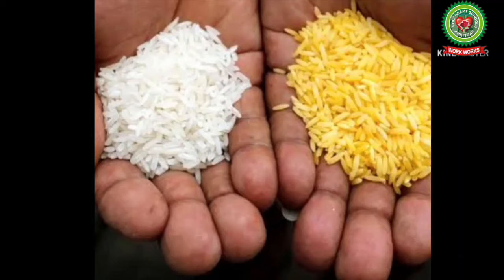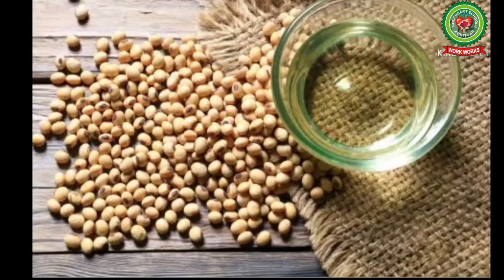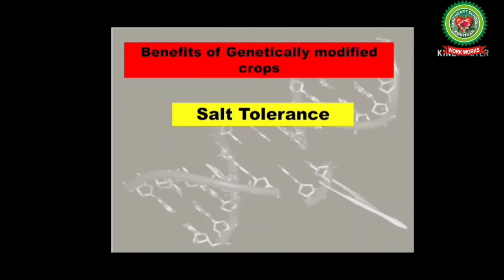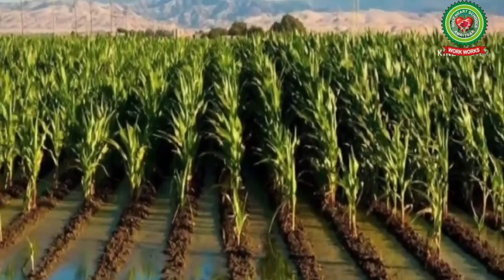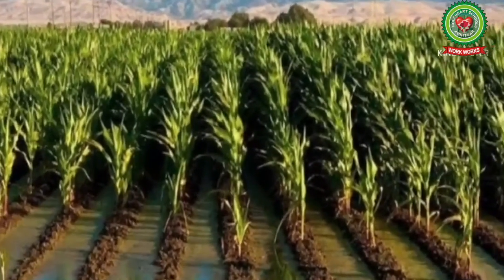Plant breeders are working to develop crop varieties with added vitamins and minerals. For example, soybean and canola varieties have been engineered to produce healthier oil. A large fraction of the land has more salt content, which makes it unfit for the growth or cultivation of some important crops. Genetically modified crops have more salt tolerance, so they can be grown in such land as well where salt content is more.